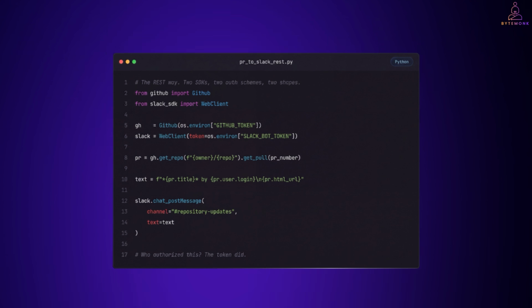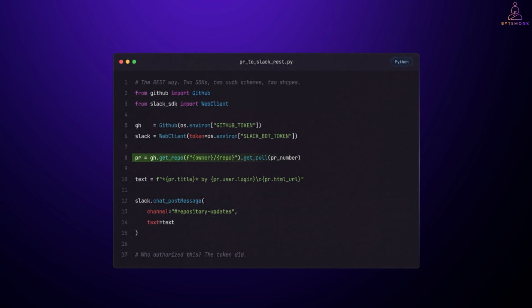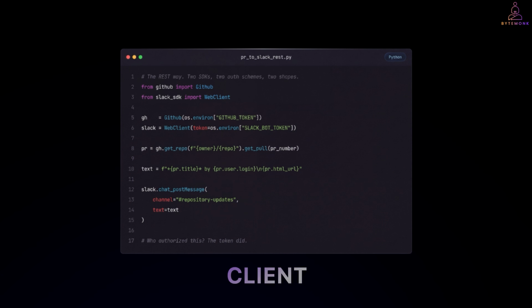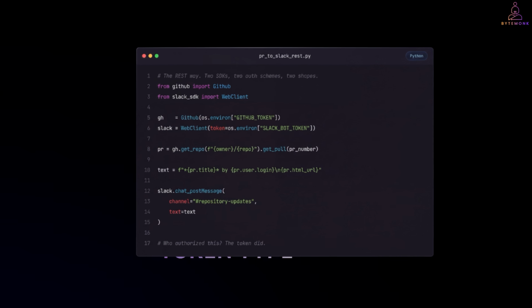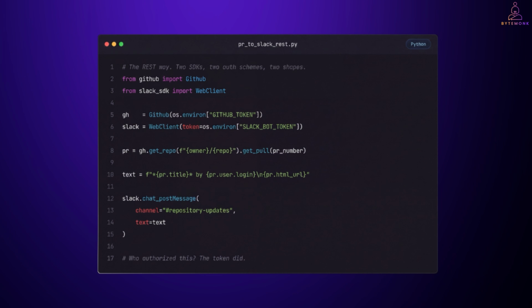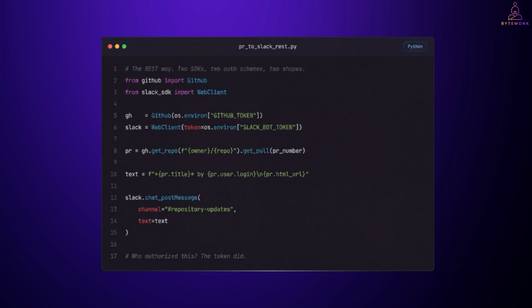Here is a task written the normal way. Read a pull request from GitHub, then post it to a Slack channel. Two services means two SDKs. Each one has its own client, its own token type, and its own method shape. The GitHub call and the Slack call have nothing in common except that they sit in the same file.